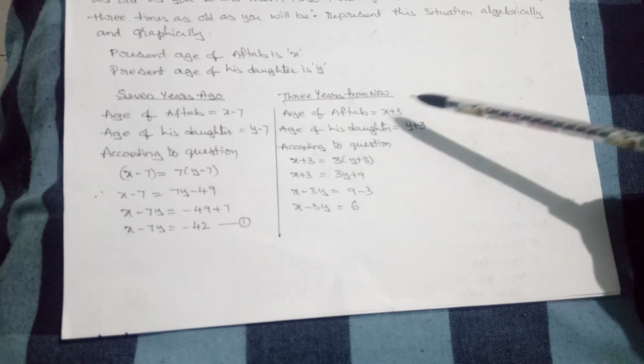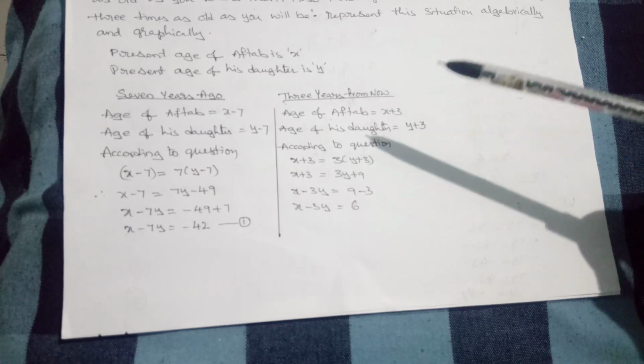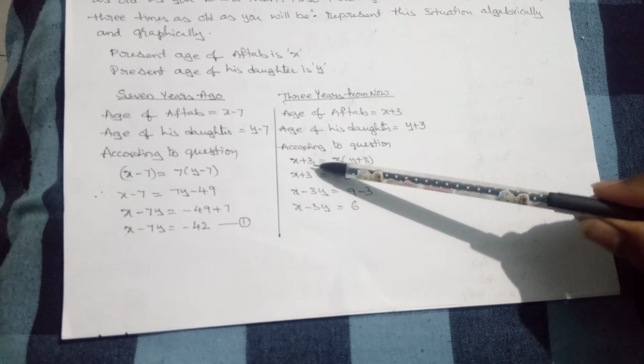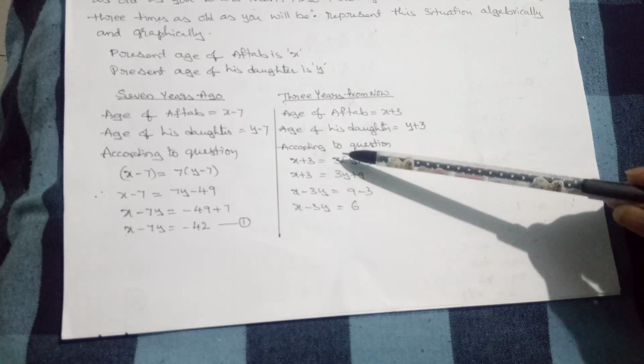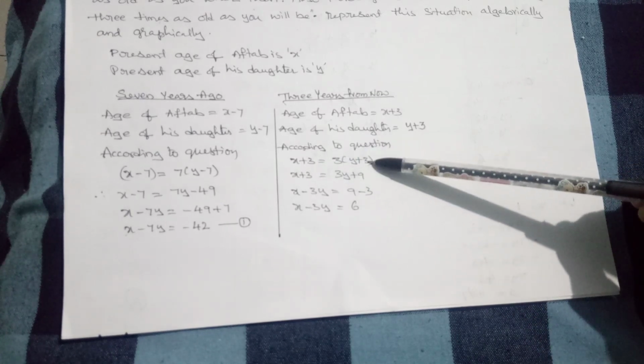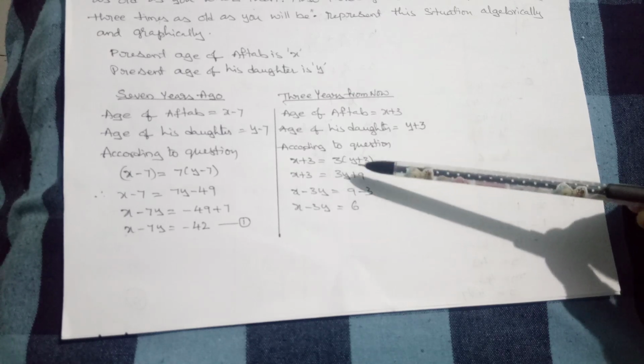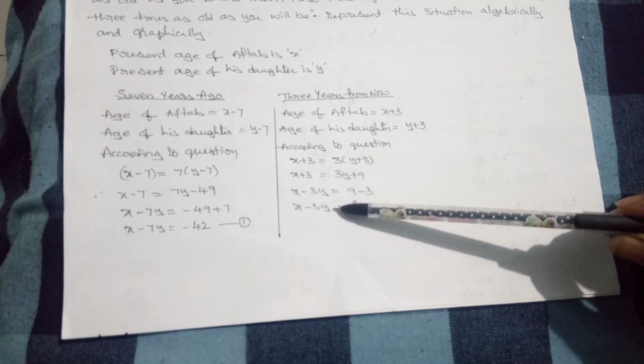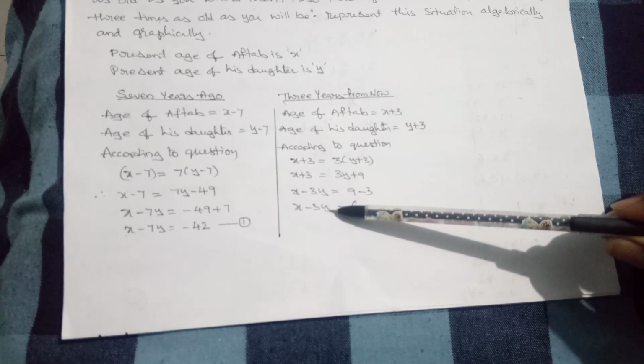The age of the daughter is also the same, Y plus 3. According to the question, father's age is 3 times the daughter's age. Write down the condition, open the bracket and simplify. We get another linear equation in two variables.